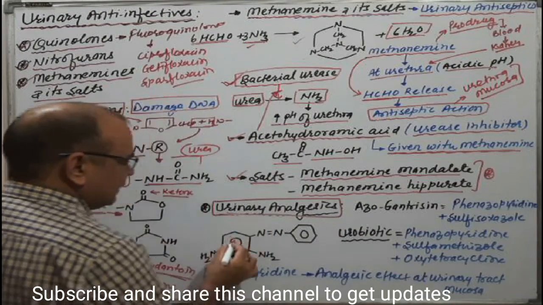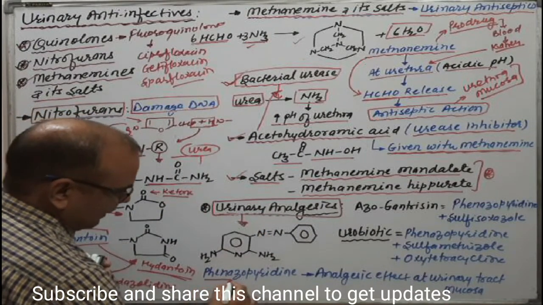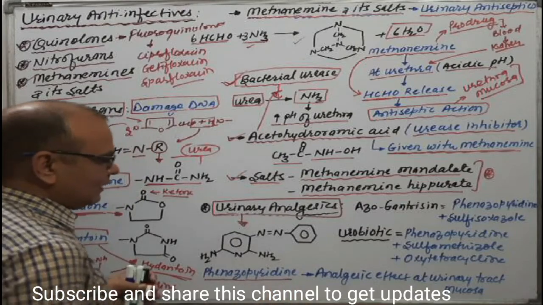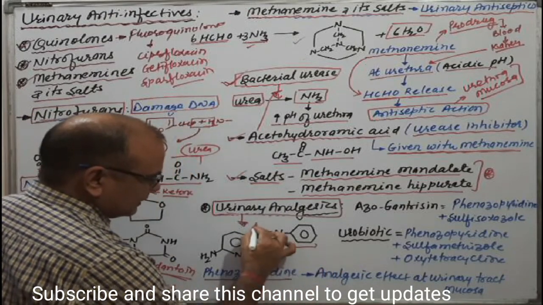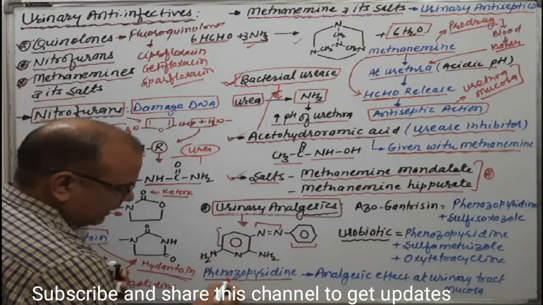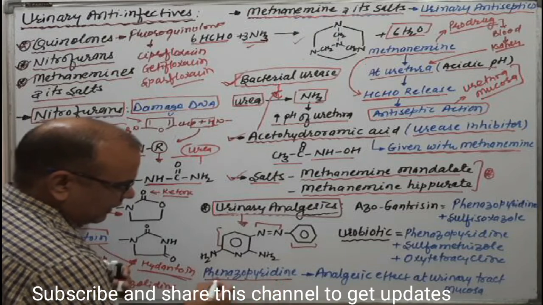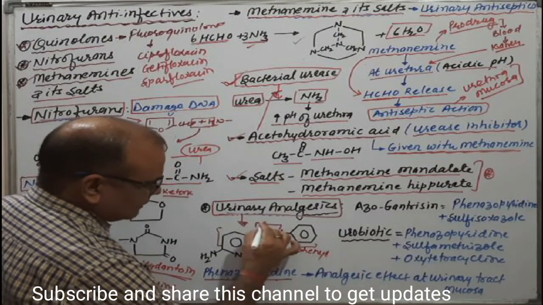The urinary analgesic, the one and only drug, is phenazopyridine. What is phenazopyridine? See, this is phenyl, this is aza, and this one is pyridine. Phenazopyridine. This is our phenyl moiety. This is the azo bond.